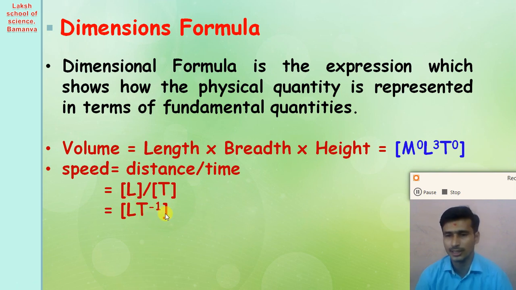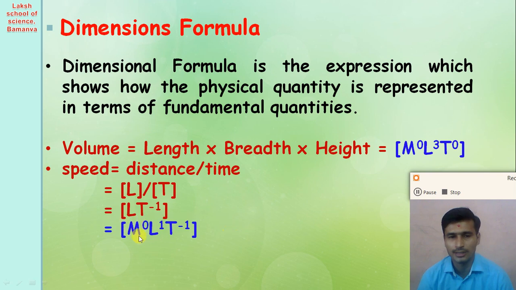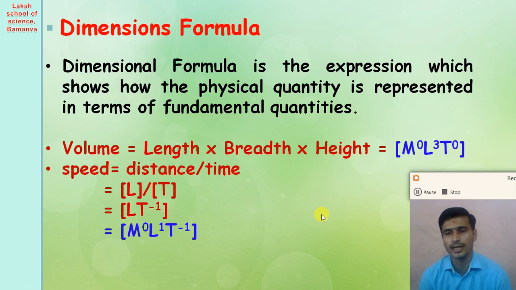What about the mass? In a speed, the mass has dimension 0. So we can say that the dimensional formula of speed is M0 L1 T minus 1. So dear student, understand how we can write the dimensional formula of any physical quantity.